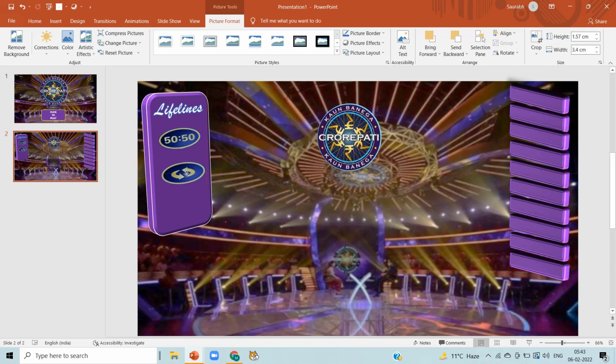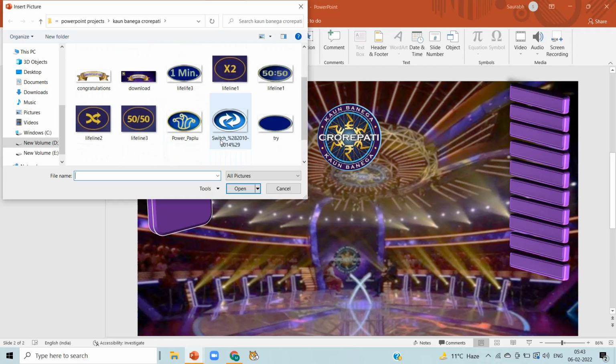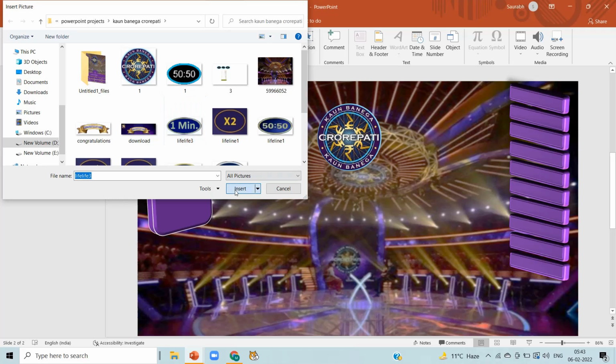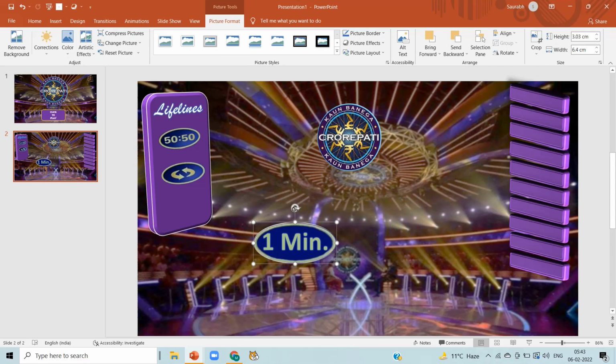Now our third lifeline, click on insert picture and I am selecting our third lifeline, that is 1 minute. It will give 1 minute extra to solve the questions. All these lifelines can be used once in this game. Now our 3 lifelines are set and it's time to set our question and answer panel.